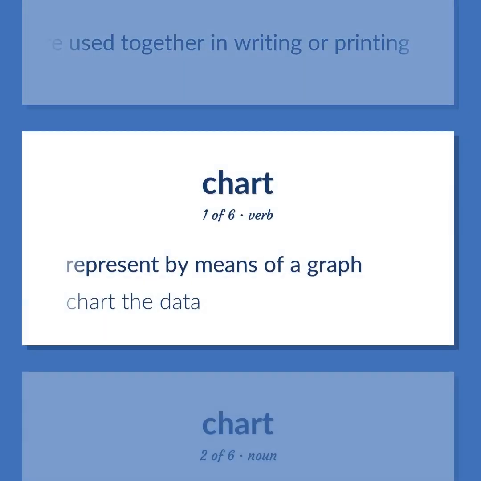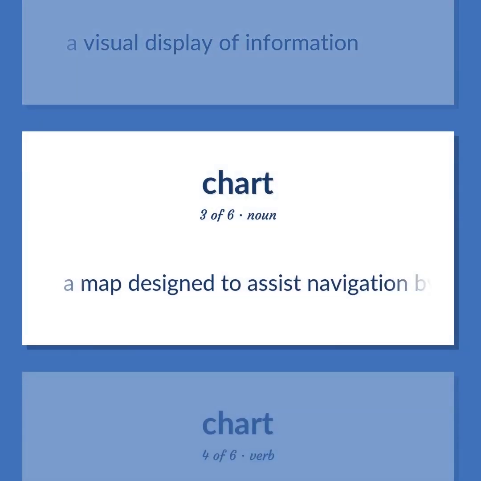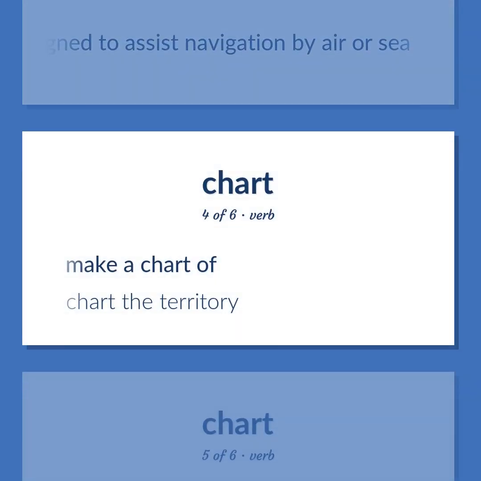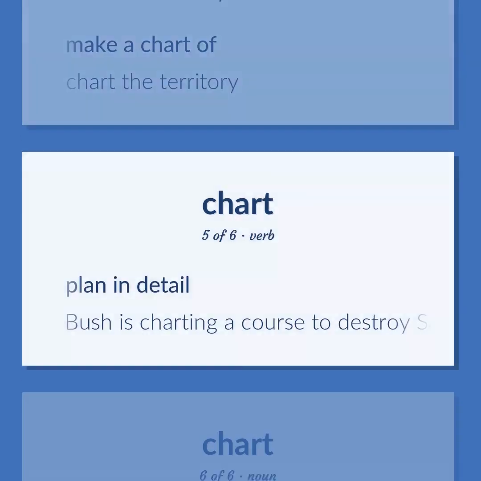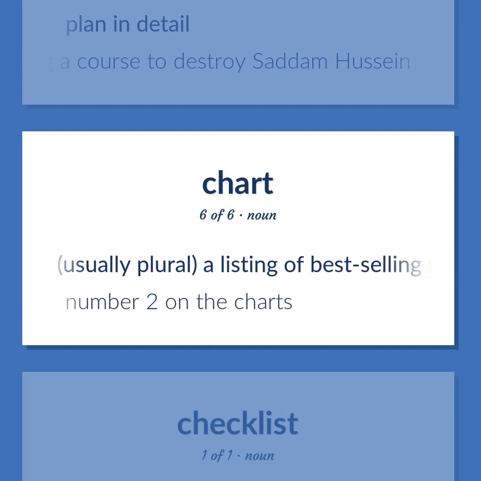Chart: Represent by means of a graph. Chart the data. A visual display of information. A map designed to assist navigation by air or sea. Make a chart of. Chart the territory. Plan in detail. Bush is charting a course to destroy Saddam Hussein. Usually plural, a listing of best-selling recorded music. Number 2 on the charts.